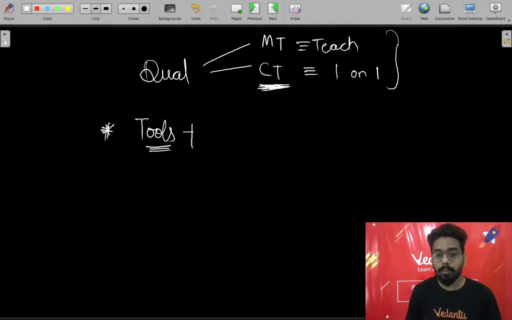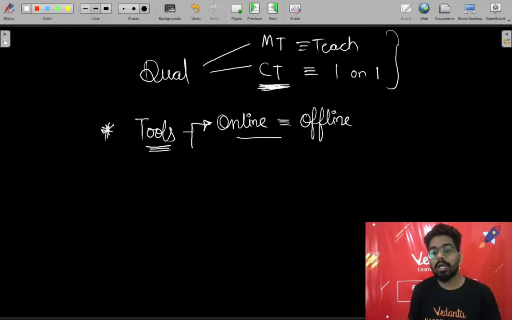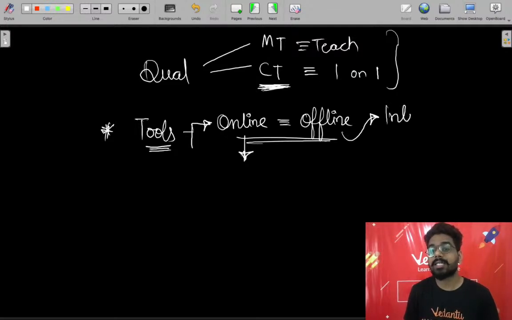your learning, and most important thing is what we generally seek in the online classroom is the feel of the offline. But the offline classroom and online classroom is having some pro and cons. So online classroom will give you the facility to learn anywhere at any point of time, it doesn't matter, and you can have the content in your system. And when we say offline, that means we can interact in the same manner as we would have done in the offline classroom, and this interaction can be done in the following manner.